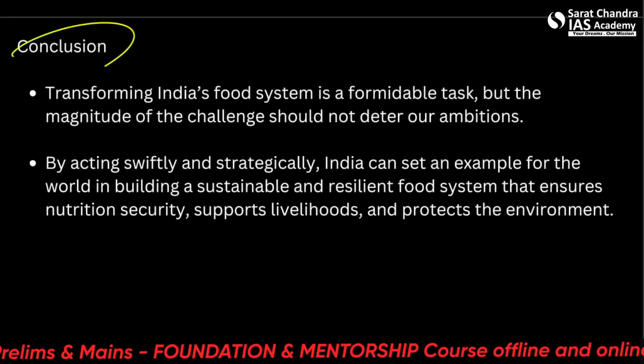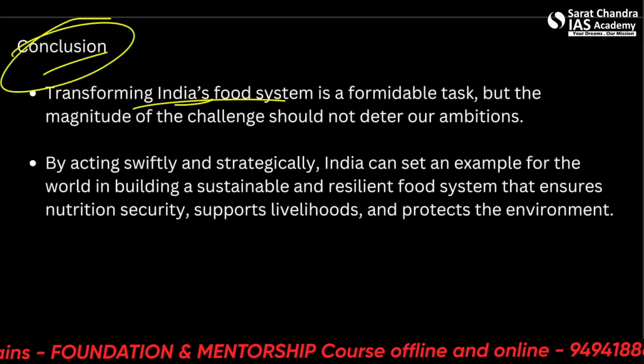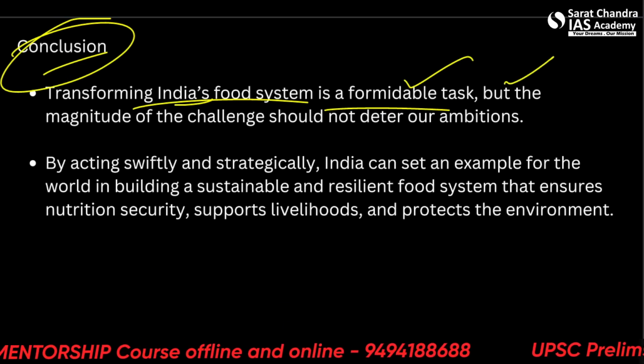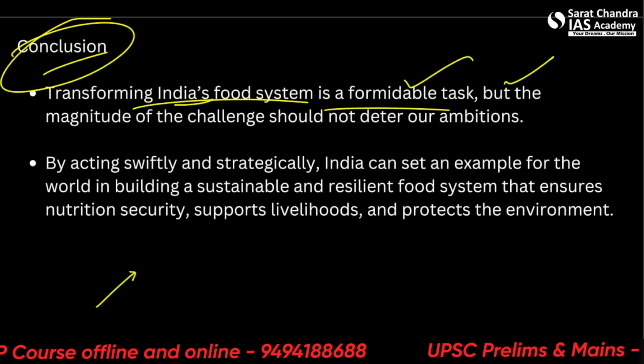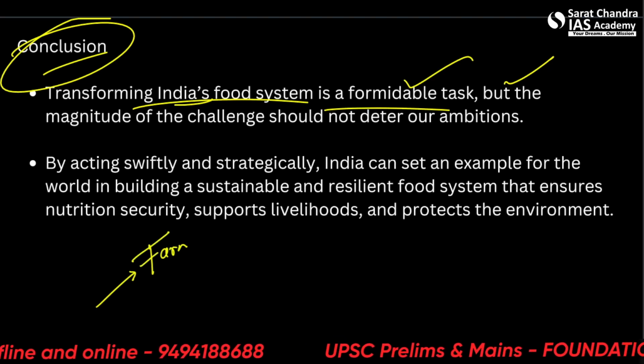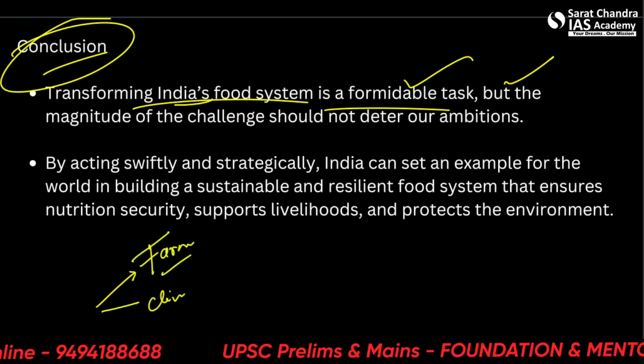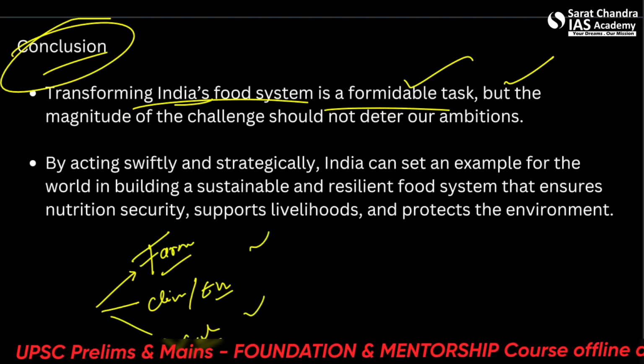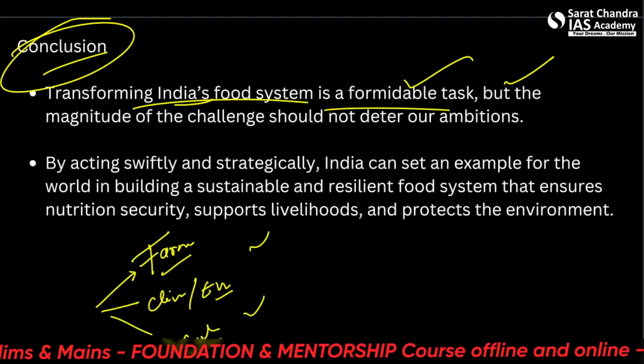Furthermore, we'll end up with a conclusion. Transforming India's food system is a formidable task. We saw the challenges involved, and we saw the way forward, a three-pronged approach. All right. Farmers, climate and environment, value chains, etc. So this you can use in your mains answer writing.